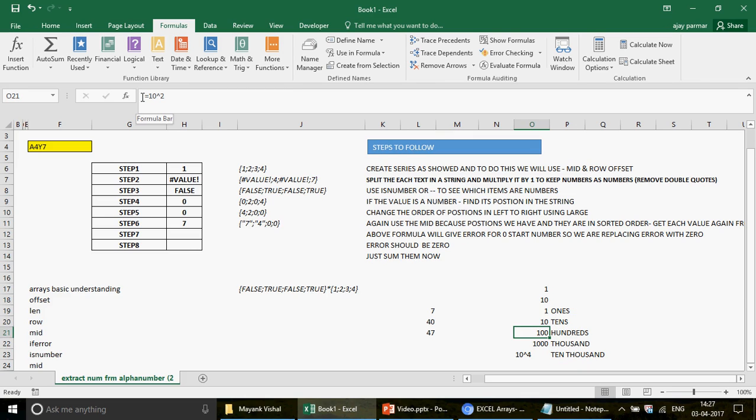So this is what we need to do. In order to do that, I already have this. Again, I'm going to make this series. Let me copy this. This time I will paste it here with Control V and press Control Shift Enter. Now you see 1 2 3 4, right? Now the point is this 1 2 3 4 has one problem.